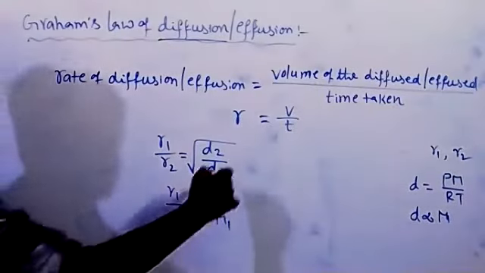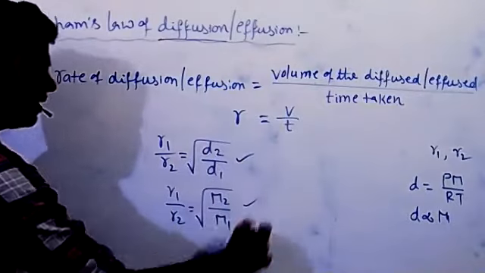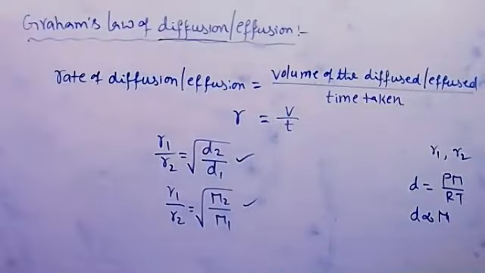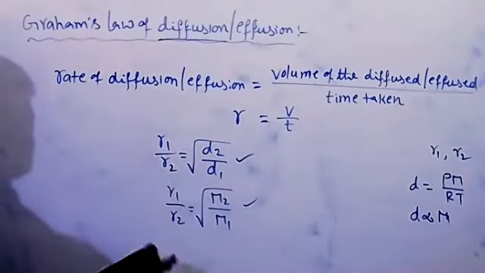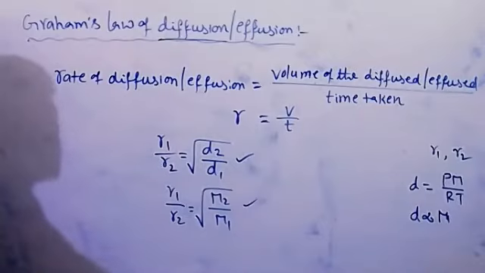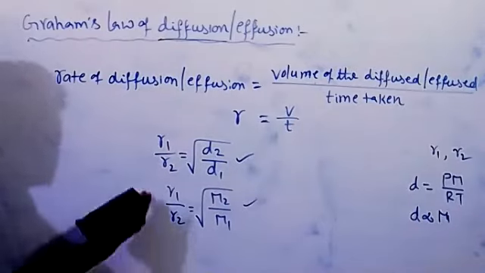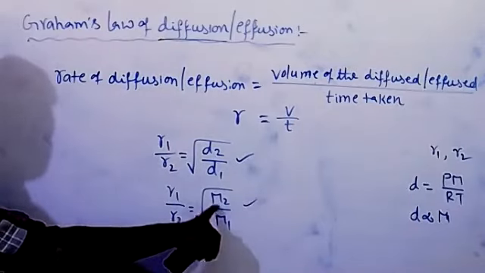Note down, various formulas are given, but all are useful to solve problems. Suppose in the problem different densities are given, we use the density formula. Suppose they just mention the gases, neon and oxygen, then we know their molar masses. We can easily calculate their rate of diffusion relation.